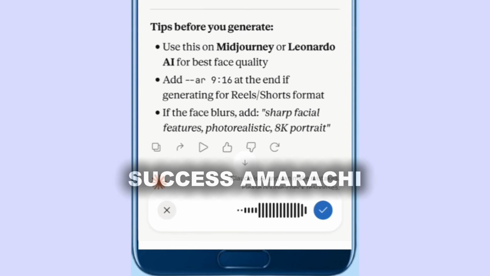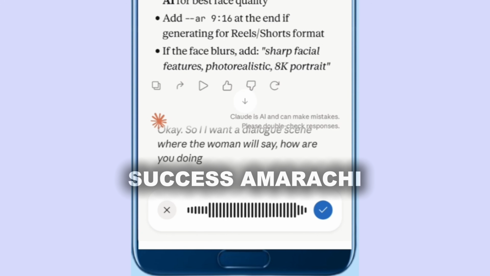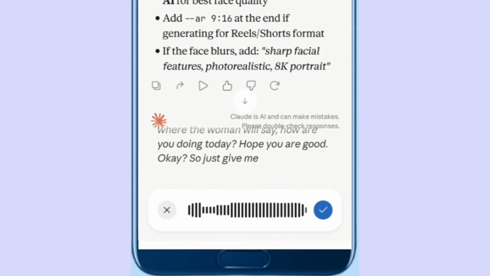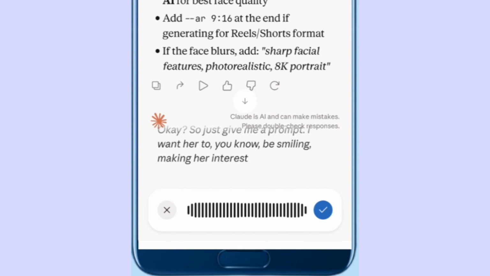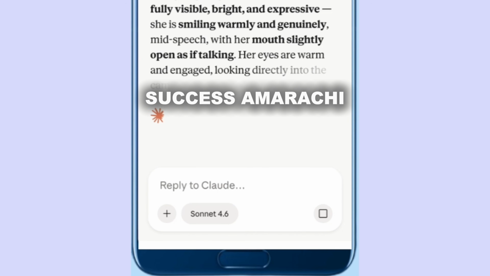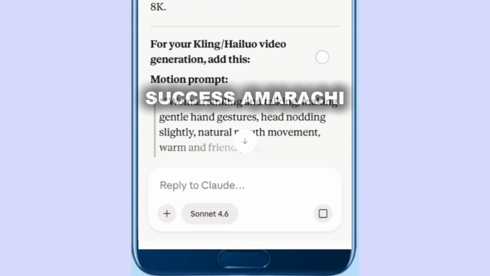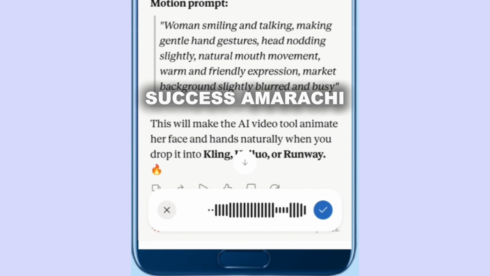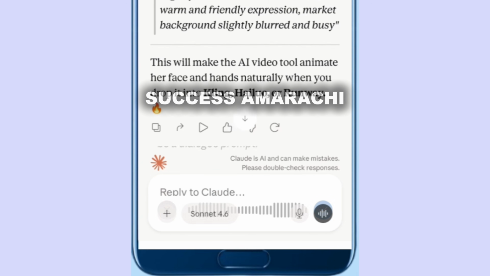Okay, so I want a dialogue scene where the woman will say, how are you doing today? Hope you are good. Okay, so just give me a prompt. I want her to be smiling, making hand gestures, humanize the whole prompt. All right. Okay, so right now I will send it. It made a mistake. It said prompt. This is not an image prompt. It should be a dialogue prompt. Okay, I've seen it right here.